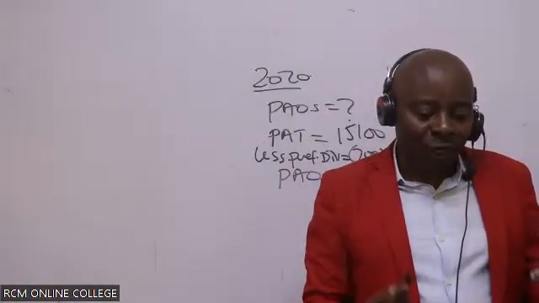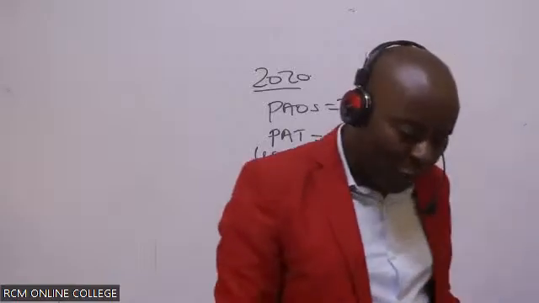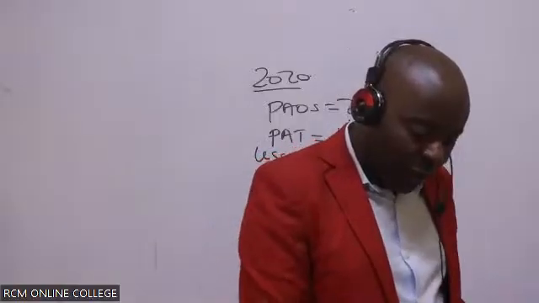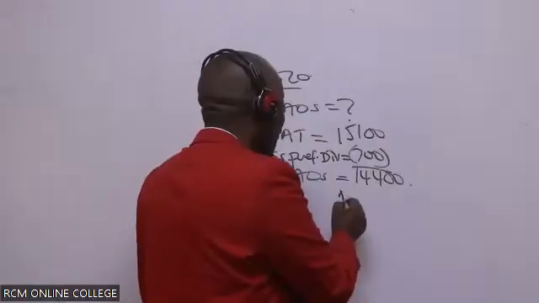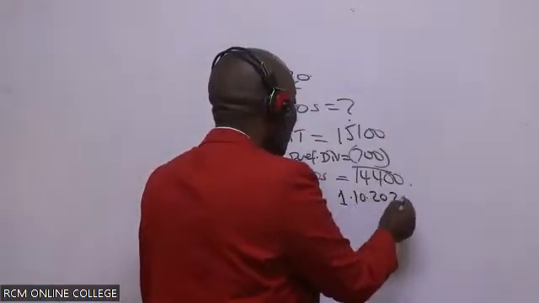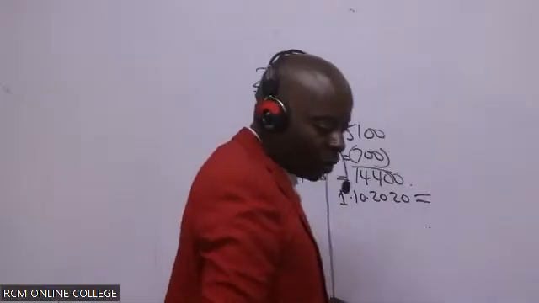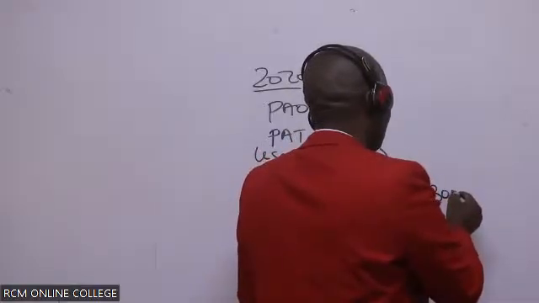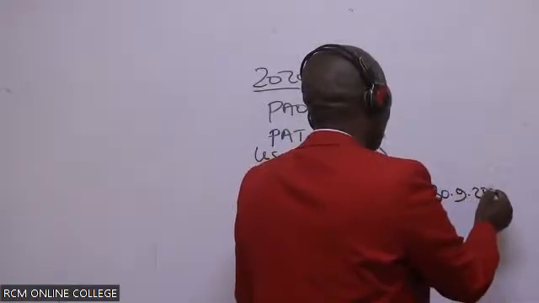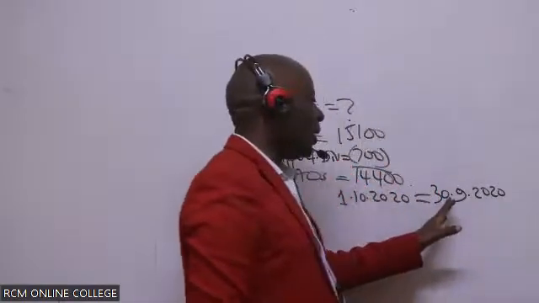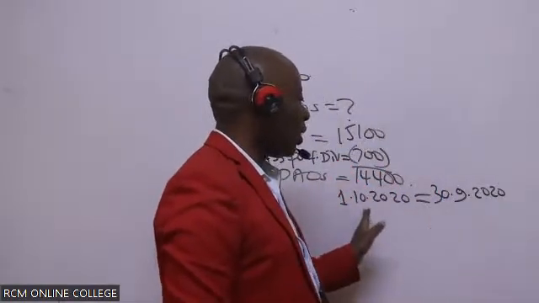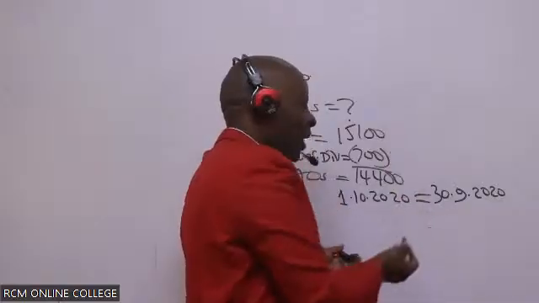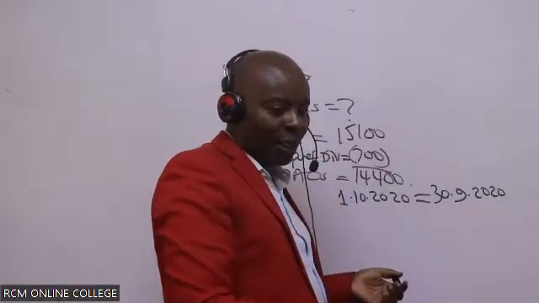The ordinary shares that we began with, they told us there on 1st October 2020. 1st October 2020 is equal to 30th September 2020, the end of the year. So this is fine, and there is no adjustment because they have given us the number of shares in this period. They were 9 million, if you remember.